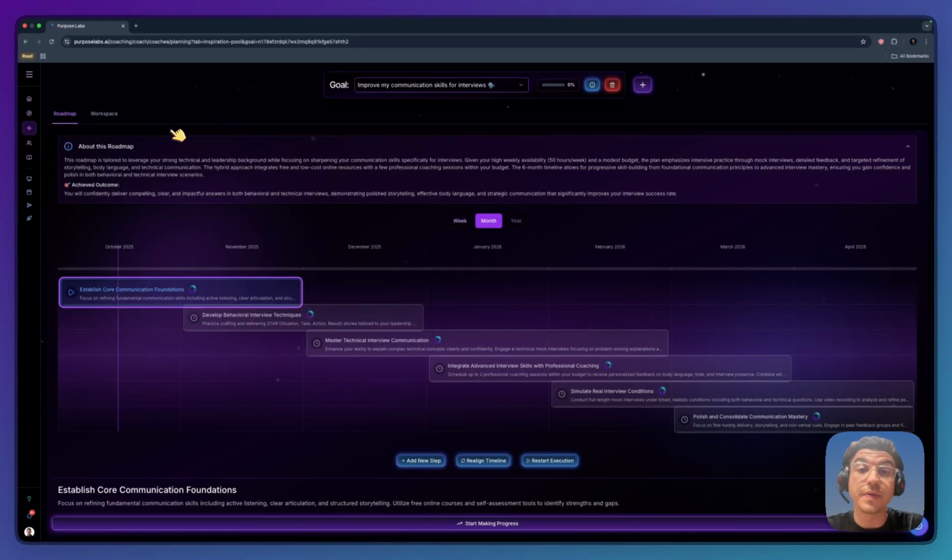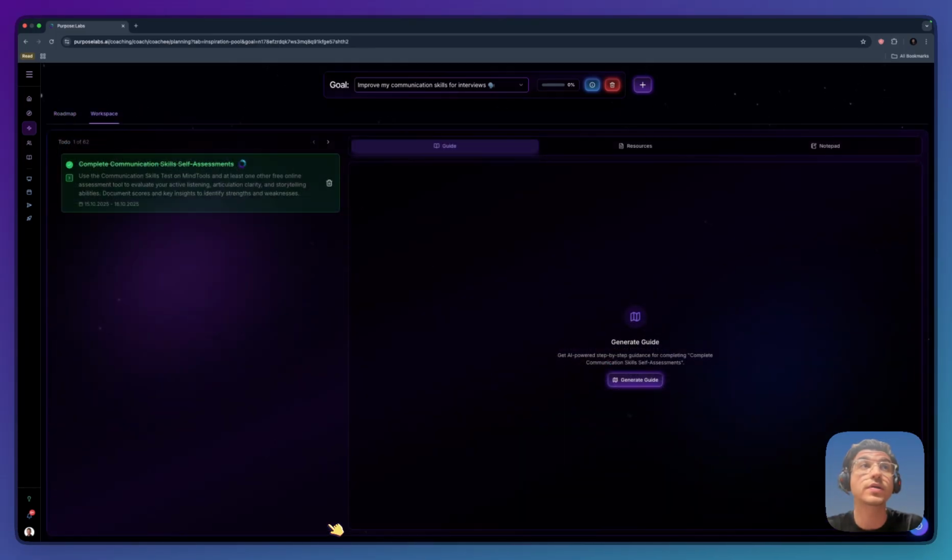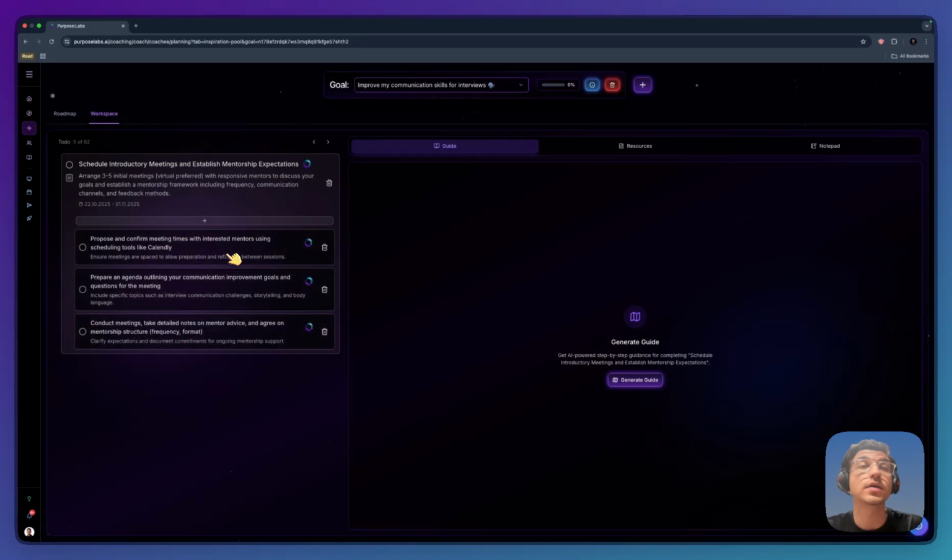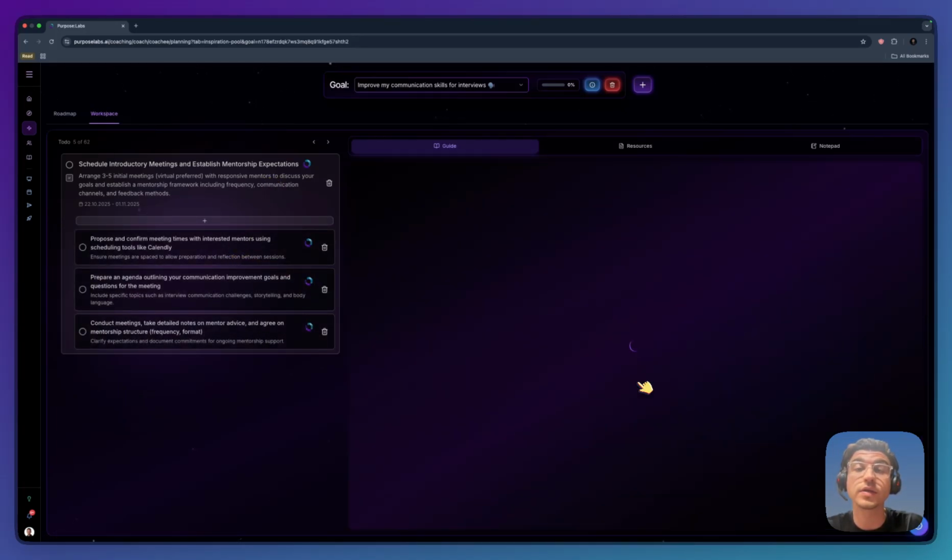The second part of the planning dashboard includes making progress on your goals. You can press Start Making Progress to move to the workspace. In the workspace, you'll be able to see all of the to-dos, and you will also be able to see the tasks and generate a guide to give you a bit of help into getting started.